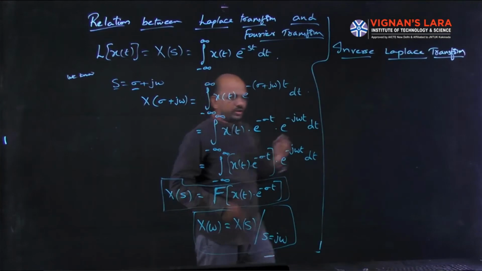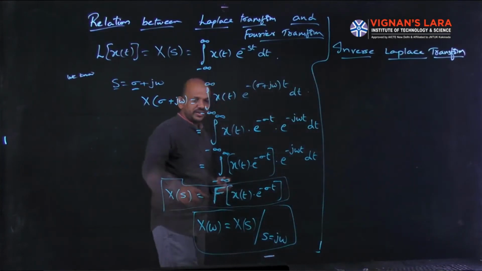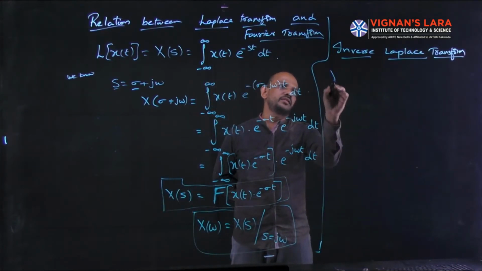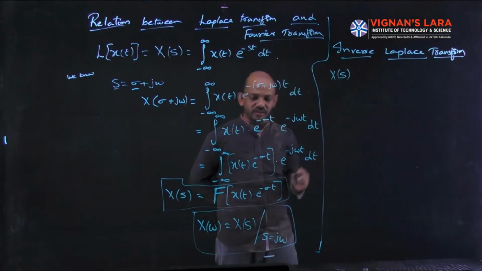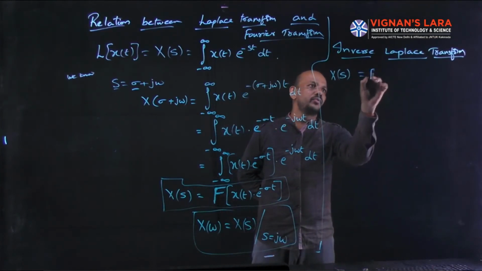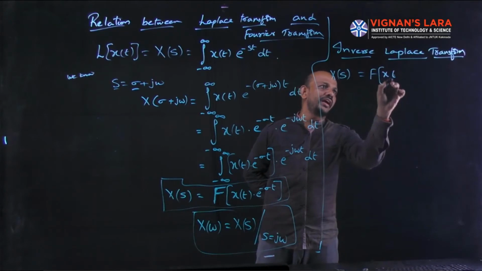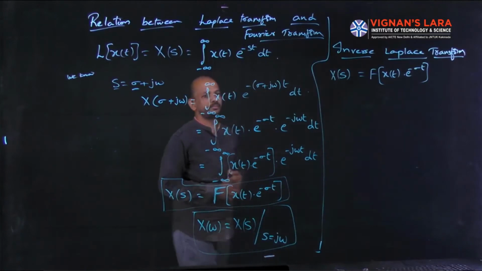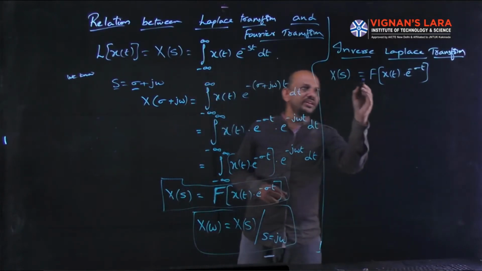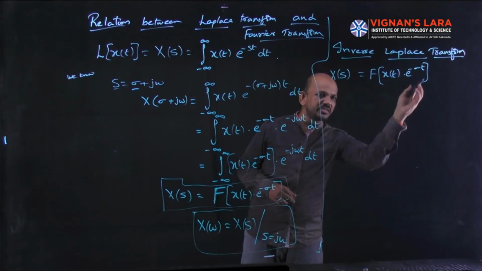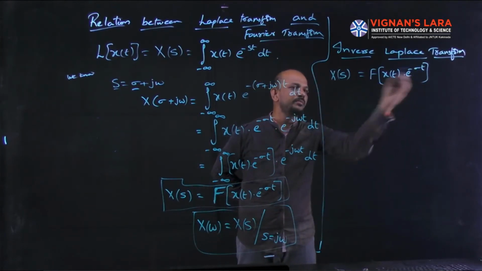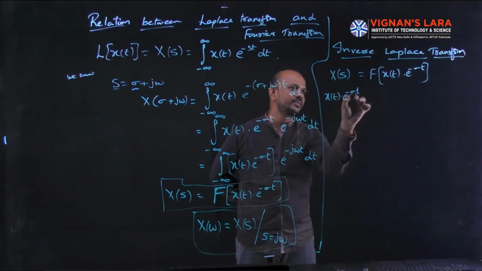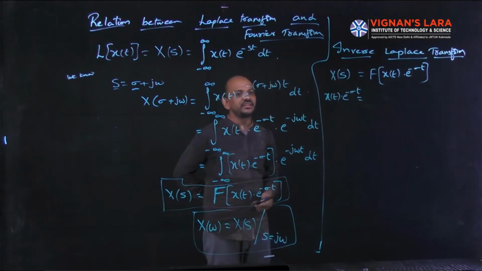Simple. First of all, we all know this one. X of s, that is, from here we know the Laplace transform of x of t is equal to the Fourier transform of x of t into e power minus sigma t. We have already proved it. Now, from this equation, if I want to get x of t into e power minus sigma t, bring this to this side, then it will become the inverse.